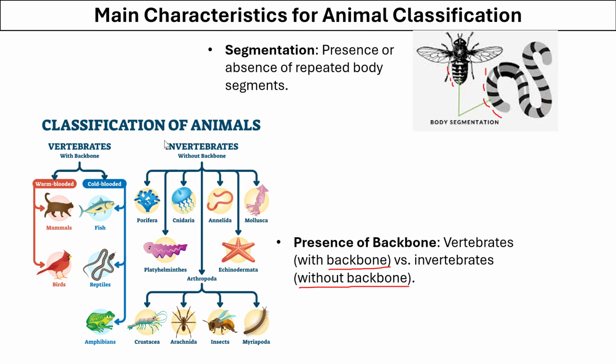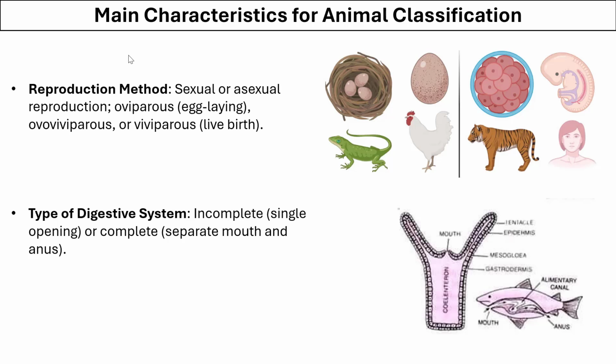So in today's lecture, we are mainly covering the invertebrates, and in the next lecture, we'll be talking about the vertebrates. In terms of reproduction, animals mainly display sexual reproduction, but some animals can also show asexual reproduction.